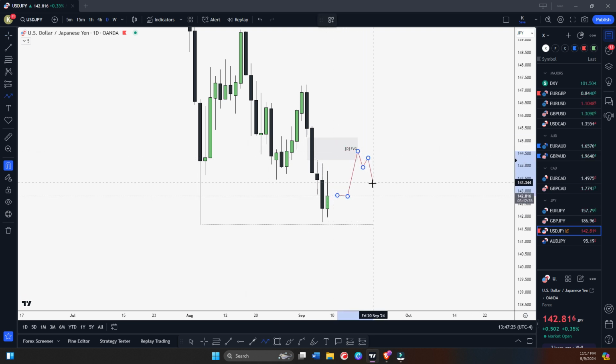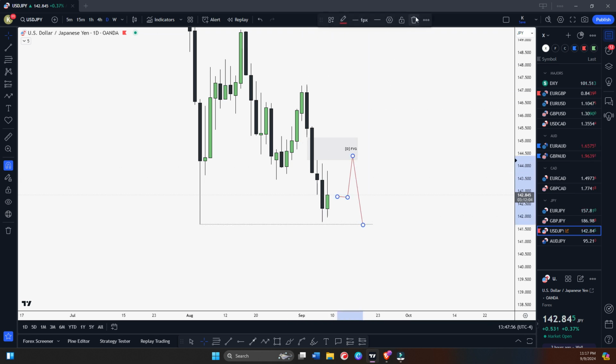and in H1 H4 we get a backside move, then we can look for sell and we can target this relative equal low liquidity. Okay, so this is what I am watching personally. But if the market opens, trades lower first, grabs this equal low liquidity, then trades into this daily bearish fair value gap, then I'll not be too interested, because the market already swept the liquidity. But if we trade higher first, fill this daily bearish fair value gap, and we get rejection from here, then we can look for a target at this liquidity.